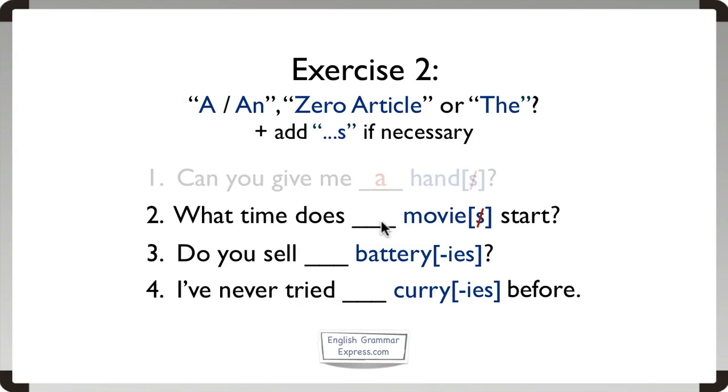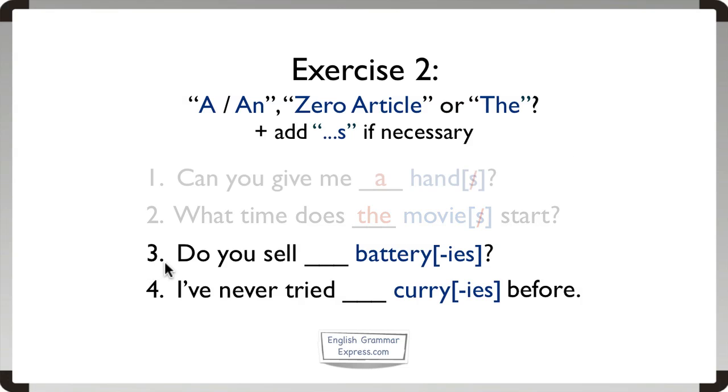A or an would be general, the would be particular. We can't use zero article because this countable noun is in the singular. So, general or particular, and in this sentence, this movie is particular. So we're going to say, what time does the movie start?